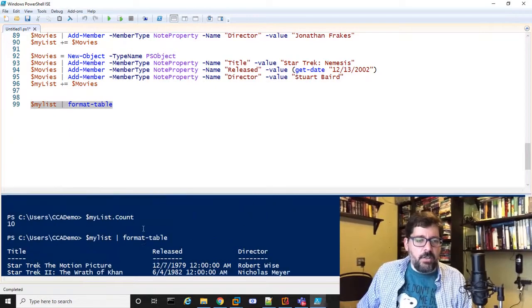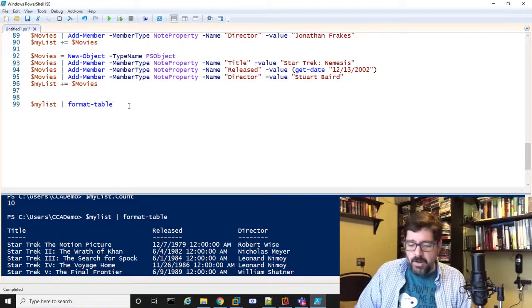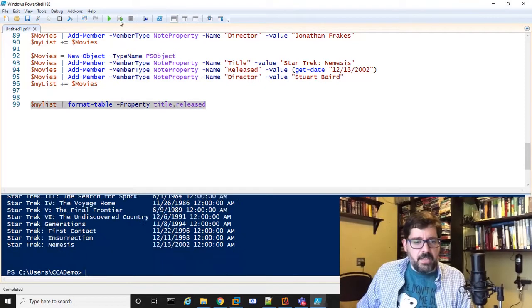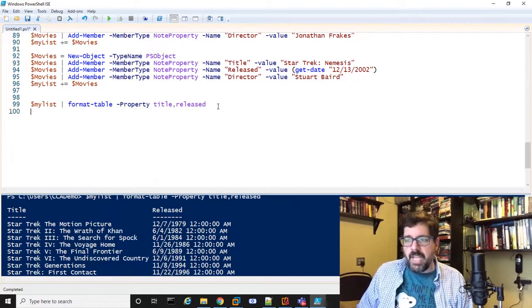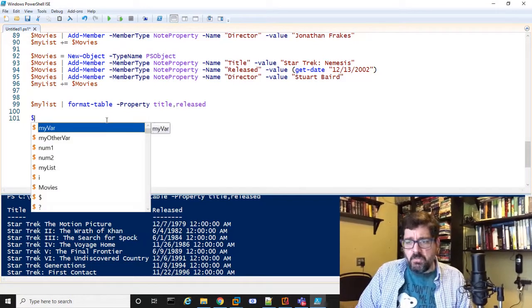That doesn't look a whole lot different than what we did before, but remember, with format table, you can add something like property, and I can say, just give me the title and the release date, right? And that's going to give me just the title and the release date. So again, we can use format table. Earlier, I showed you where object, right?